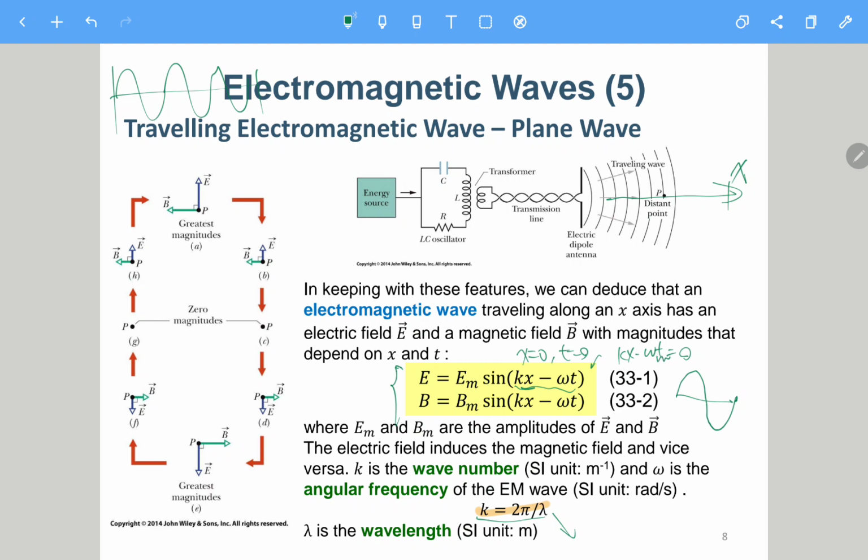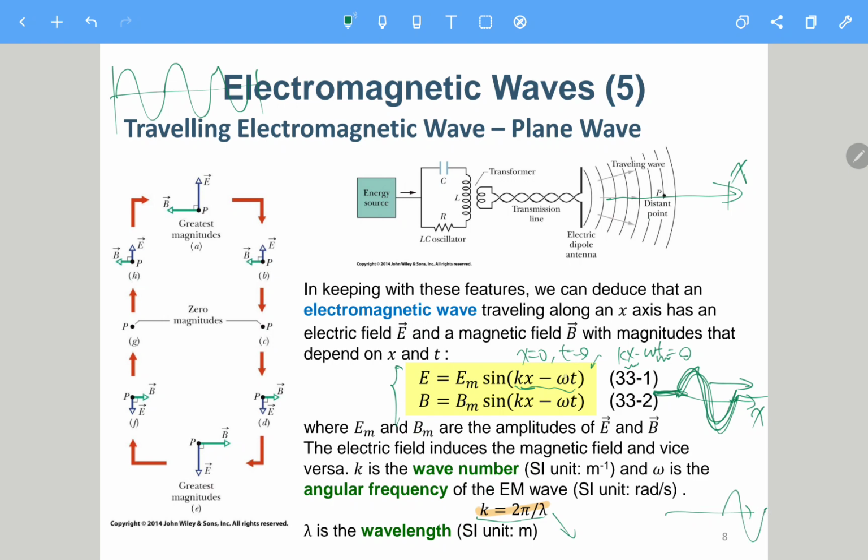Okay, so let's say later on, actually it is really propagating. So after some time, it is like propagating. This is the x-axis. So sometime later, if it is only a pure wave, this wave will be propagating to the right side. So sometime later it will be something like this.